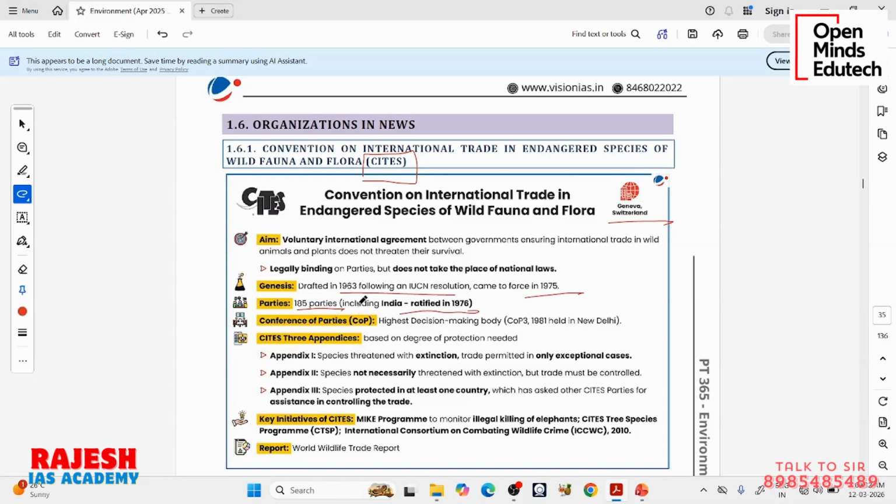And what is the intention of CITES? It is an international agreement between governments to ensure proper, controlled international trade in wild animals and plants, and that this trade does not threaten the survival of these animals and plants. Okay, it is legally binding on parties, but does not take the place of national laws. Countries have to pass separate laws. So we have passed the Wildlife Protection Act.